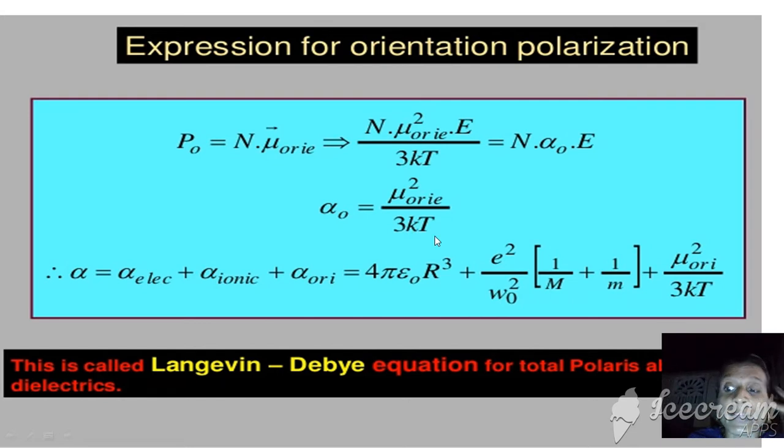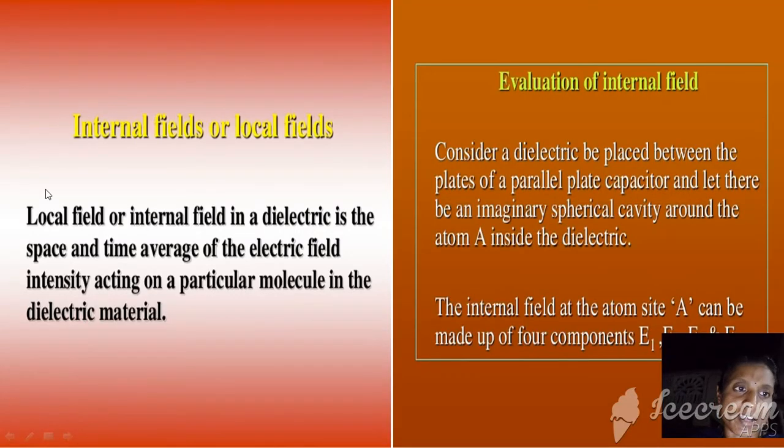So this is the combination of three types of polarizations. Already we referred to electronic polarization, ionic polarization, and orientation polarization. In combination we get the Langevin-Debye equation, that is alpha. Here 4 pi epsilon naught r cube is for electronic polarization, e square by omega naught square times (1/M + 1/m) is for ionic, and mu square by 3kT is for the orientation polarizability. The combination of all these is called the total polarizability.